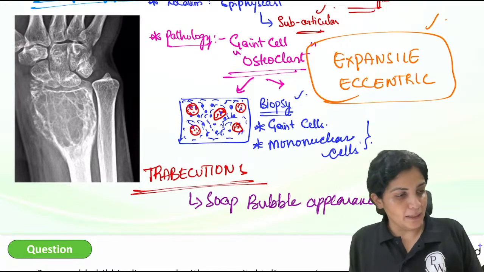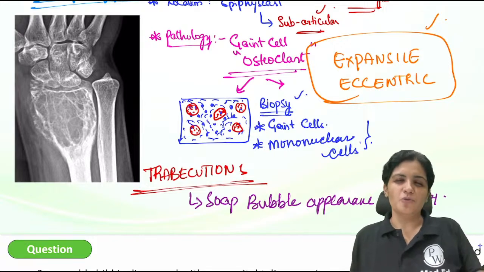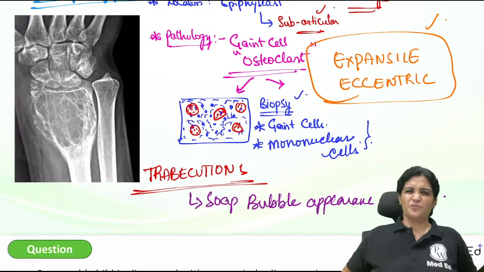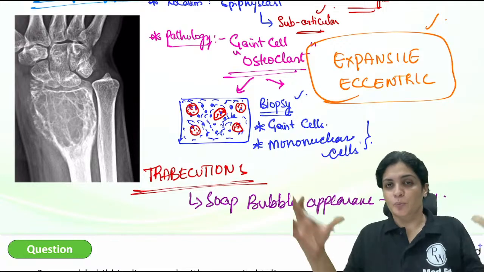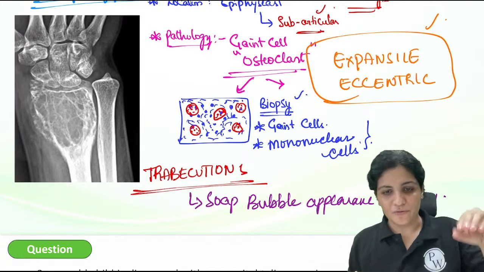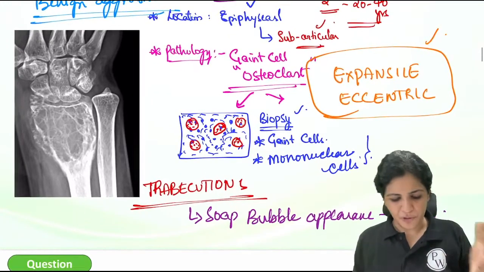This is the soap bubble appearance on the x-ray. Eggshell crackling is okay. We don't usually see it, it is just for that mnemonic they have put up. Eggshell crackling means a huge tumor. That tumor has to be so huge that you have to touch it and feel it. So that is not so important for you to remember.